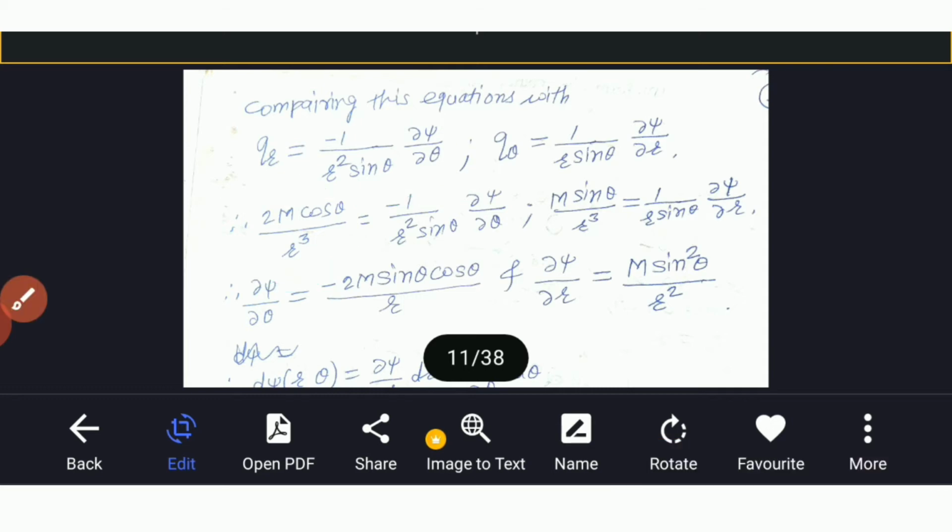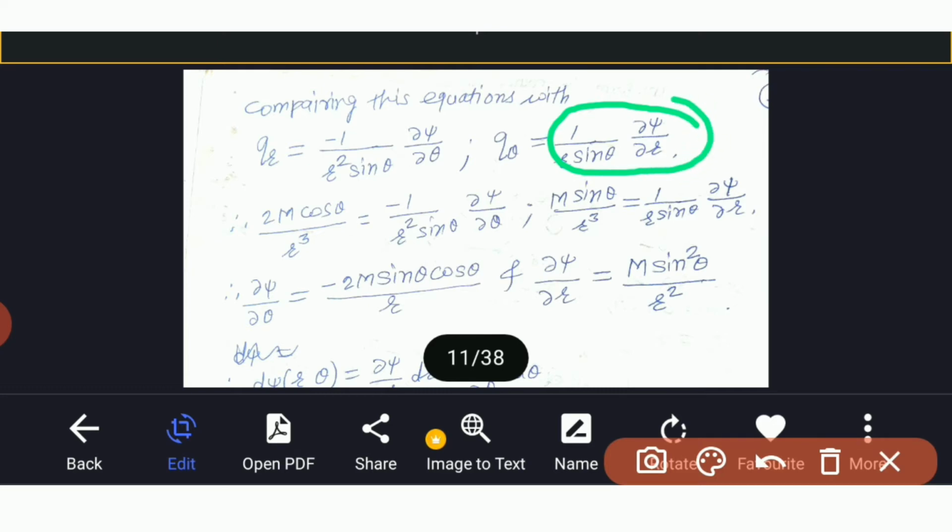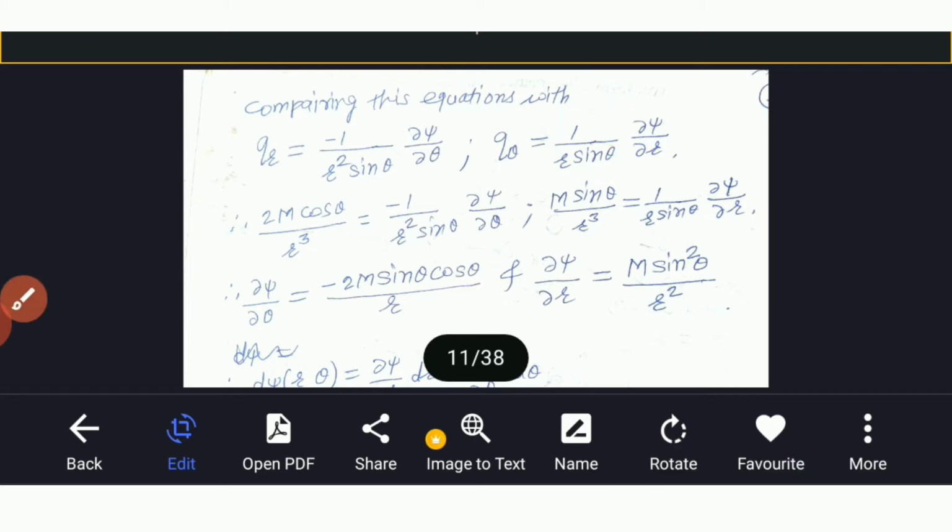So we have minus 2m cos theta upon r cube is equal to minus 1 upon r square sin theta dou psi by dou theta. We know that q theta is m sin theta upon r cube, and also q theta is 1 upon r sin theta dou psi by dou r. So again this is equal to this. So we have m sin theta upon r cube is equal to 1 upon r sin theta dou psi by dou r.